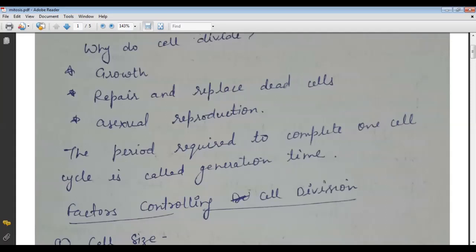Now when these 23 chromosomes from the male and 23 chromosomes from the female cell fuse, they fertilize, and a new body cell is formed which has 46 chromosomes.